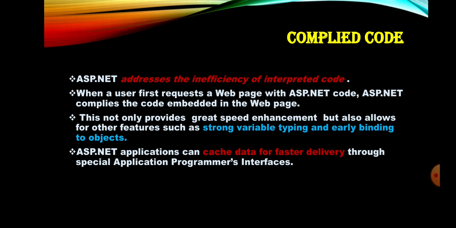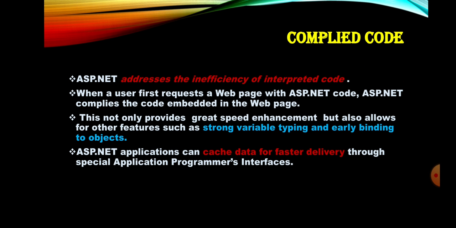What is meant by compiled code? Already compiled, pre-compiled code is called compiled code. They are used as library files. Here, ASP.NET addresses the inefficiency of interpreted code. When a user first requests a web page with ASP.NET code, ASP.NET compiles the code embedded in the web page.